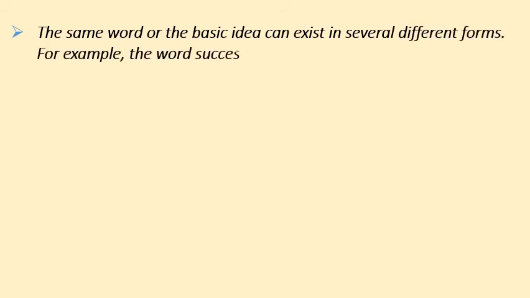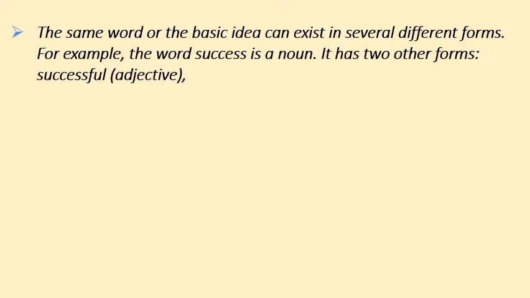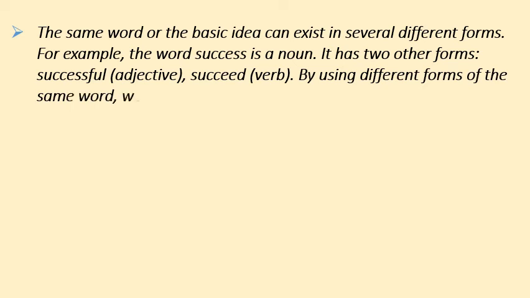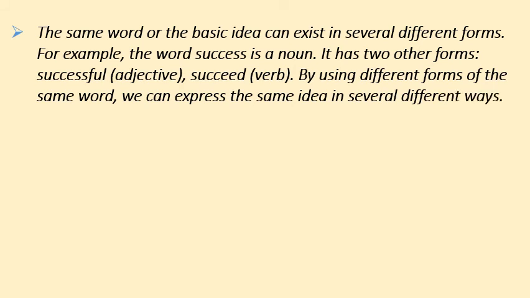For example, the word success is a noun. It has two other forms: successful, that is adjective; succeed, that is verb. By using different forms of the same word, we can express the same idea in several different ways.